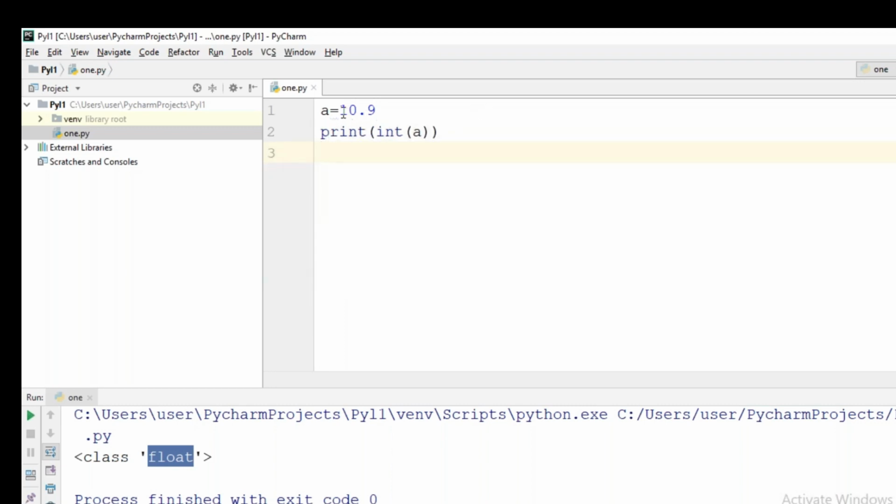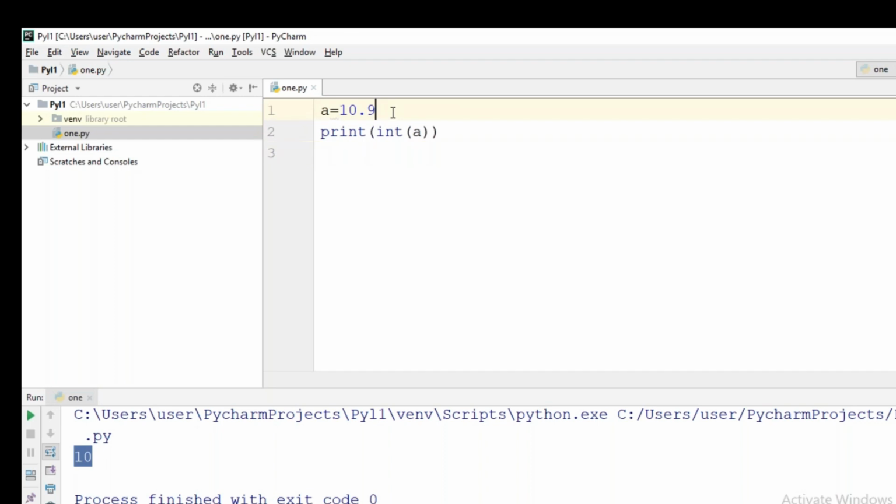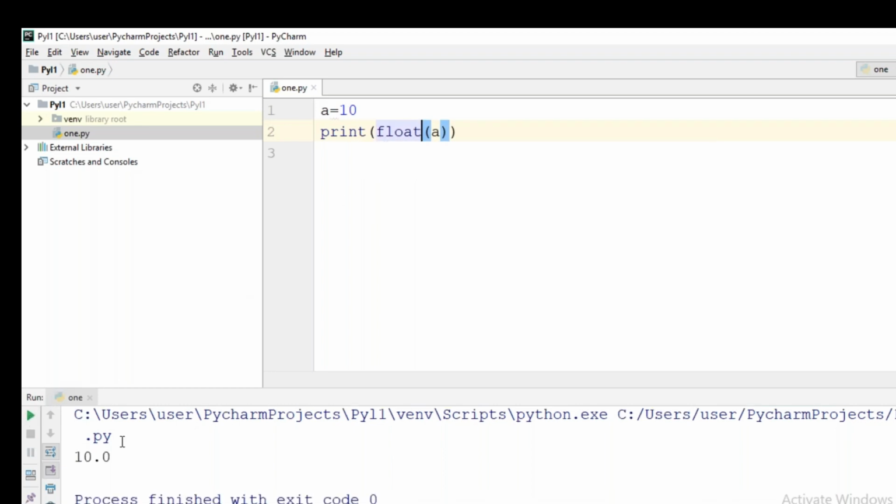So now I am converting this 10.9 float value to integer. If I print this a, it will be printing only the integer part, right? It will be leaving the decimal part. Similarly, if I am having 10 over here, this is an integer. I am going to convert this into float. Now what will be printed? 10.0. You are converting integer to float.